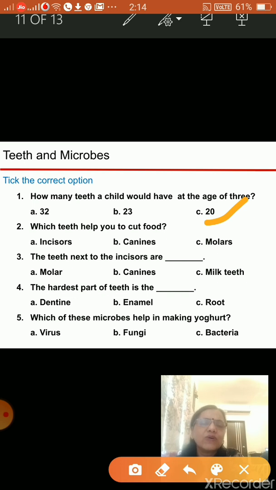Right? Next one, which teeth help you to cut food? See, I told you there are different types of teeth, and there are also different types of functions they have. So to cut the food, what is the correct option? Incisors, canines, or molars. Out of them, to cut, we use the incisors.